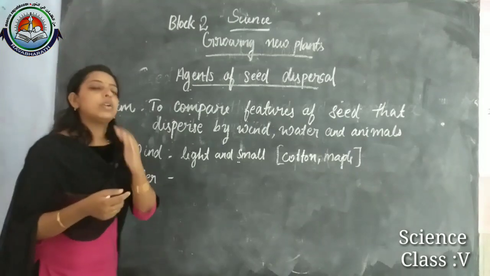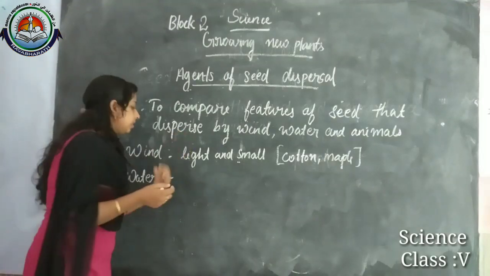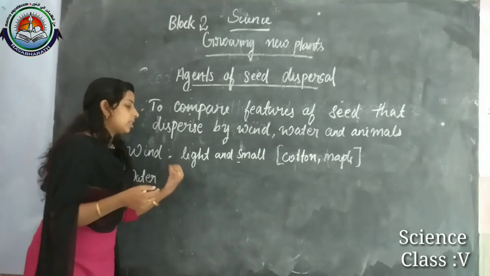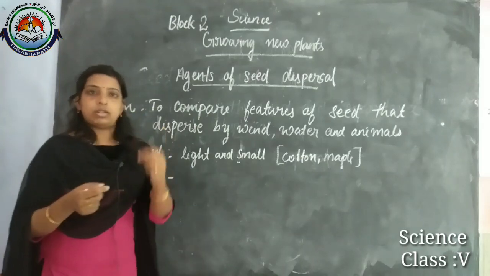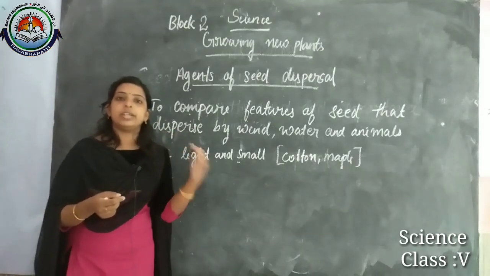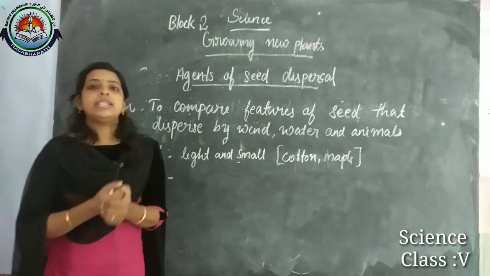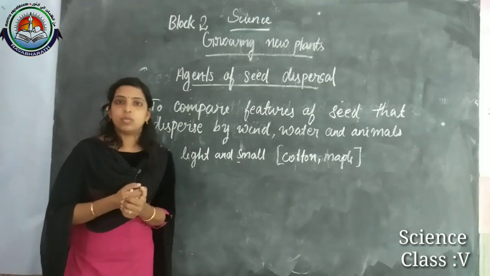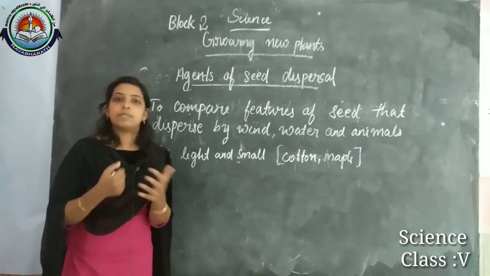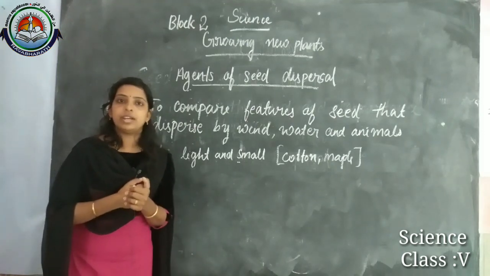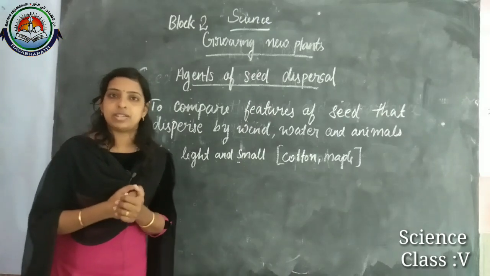I already told you that in seed dispersal by water, the plants are present in or around water bodies. An example is the water lily, which is one of the aquatic plants, right?